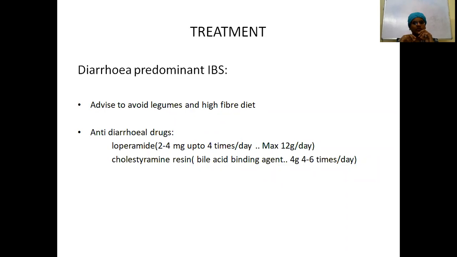And cholestyramine, these are bile acid binding agents. Usually, bile acids should be reabsorbed, but if you have bile acid malabsorption, they are not reabsorbed, so they will pass in the stools. Because of bile acid malabsorption, you will have diarrhea also. So cholestyramine resin, that is a bile acid binding agent, 4 grams can be tried, and it can be given 4 to 6 times per day.